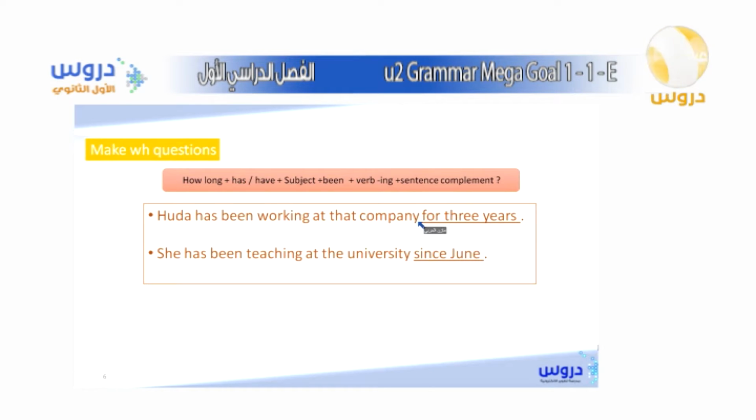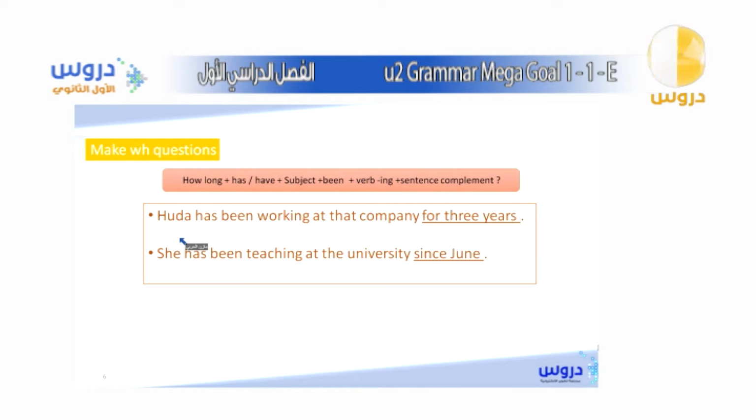Huda has been working at that company for 3 years, okay? Imagine that you don't see this part. If this is the purpose, for 3 years, I want you to make a question to ask about these 3 things. So what would that question be?